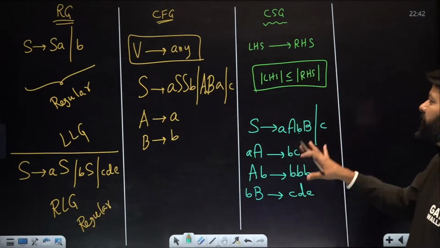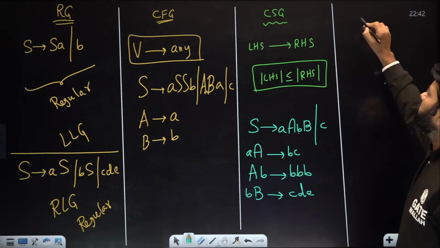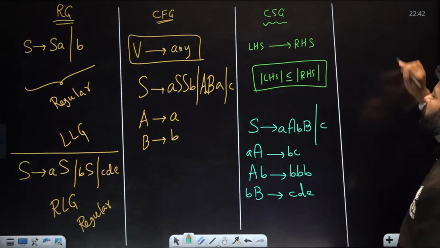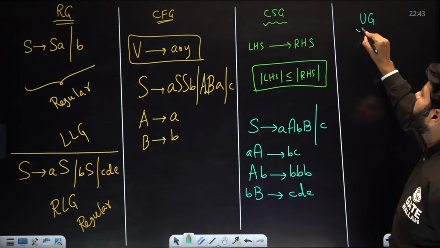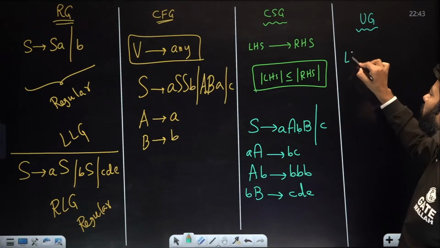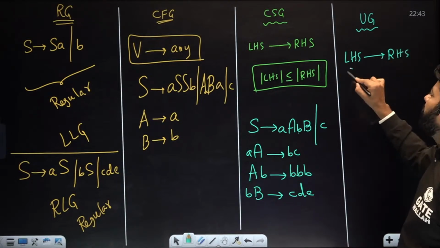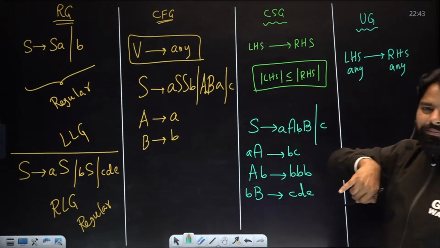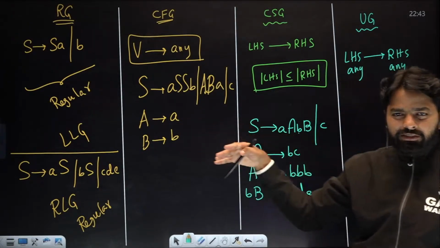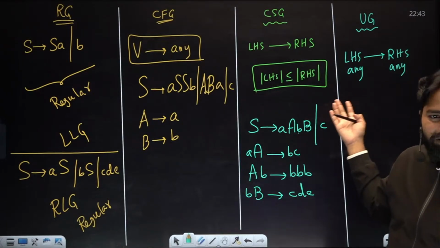A very simple definition I'm giving, but there are many things to learn. It is anyhow not part of the syllabus. Just learn this point. UG means unrestricted grammar. No rule at all. LHS derives RHS, that means anything, no restriction. Books have different definitions, and you can follow the definitions as per the books. No restriction at all.